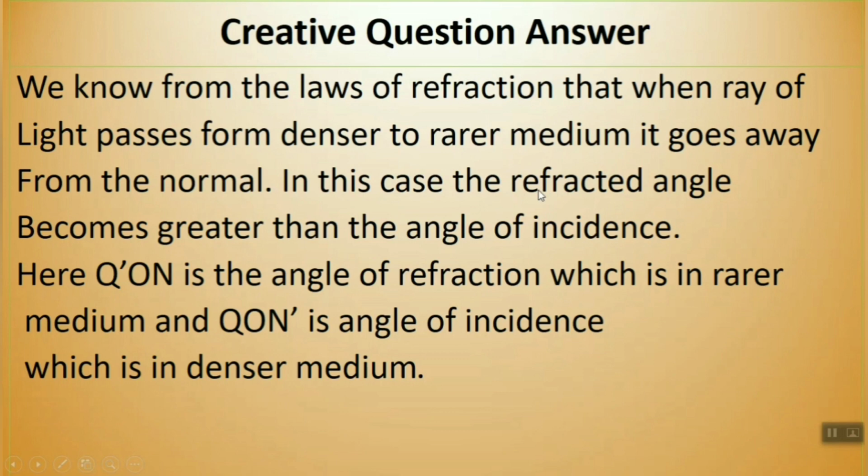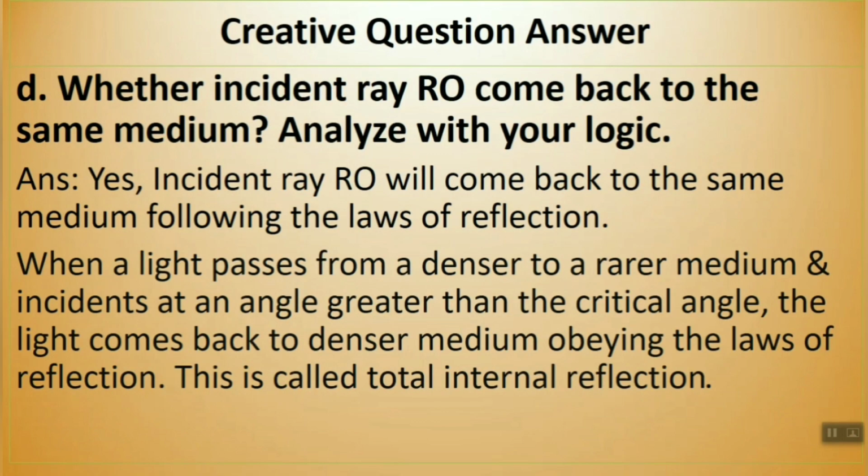In this case, the refracted angle becomes greater than the angle of incidence. Now come to the figure of the book question. Here, Q prime ON is the angle of refraction, which is in the rarer medium, and QON prime is the angle of incidence, which is in the denser medium. Clear? That's it.